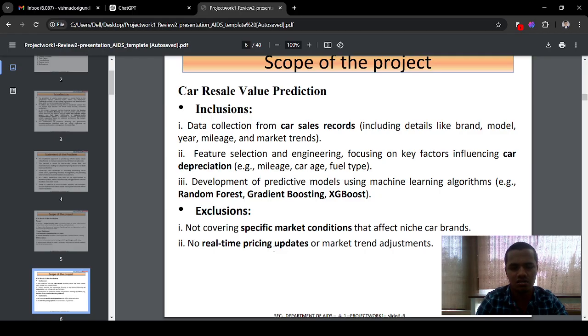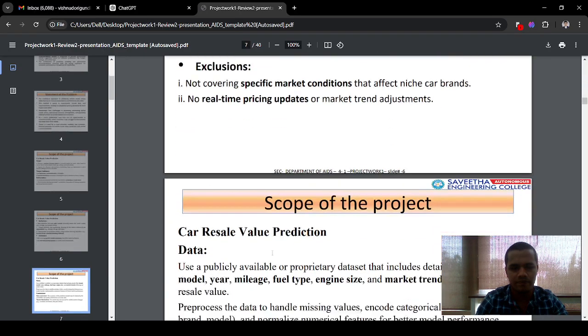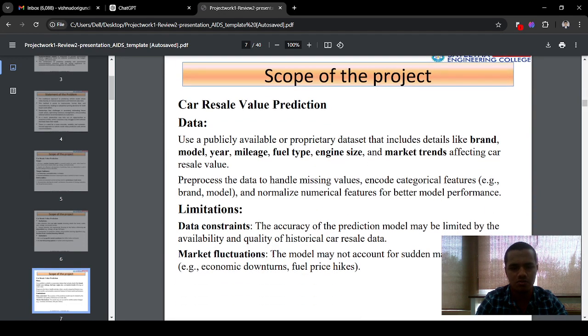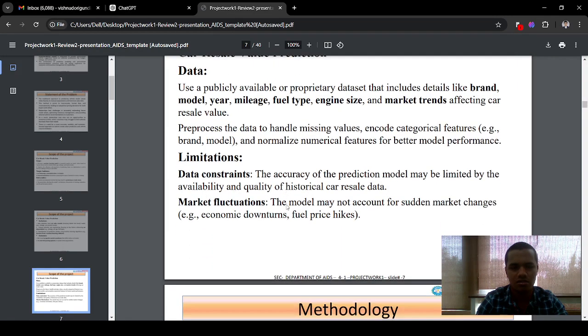There are no real-time pricing updates. And then it is one of the scope of my project also. By using this type of vehicle recommendations, I did my pre-processing of data.